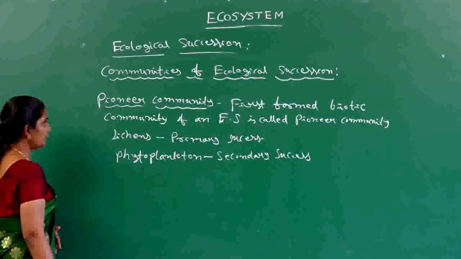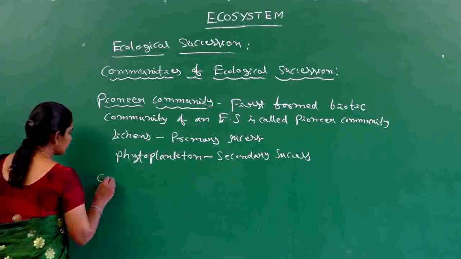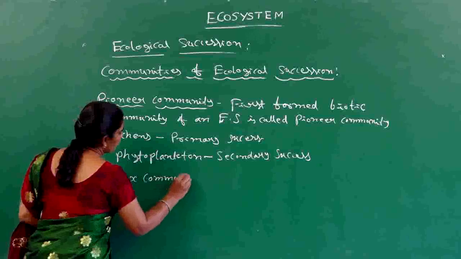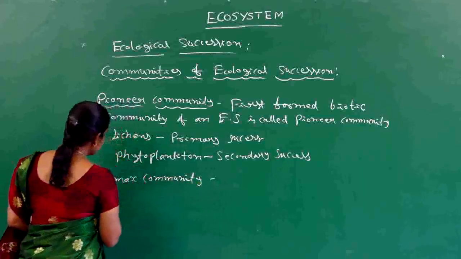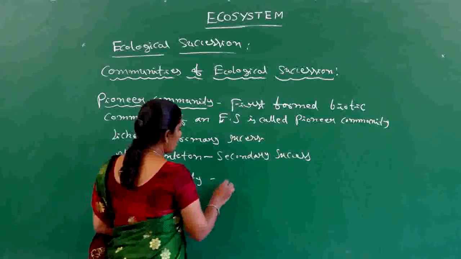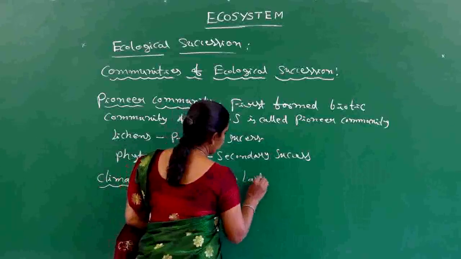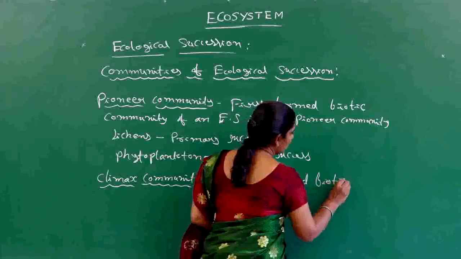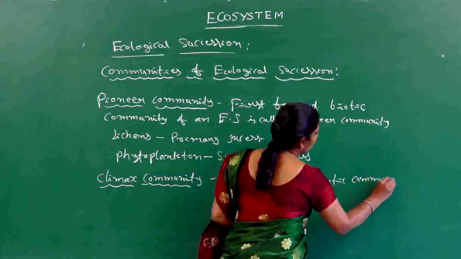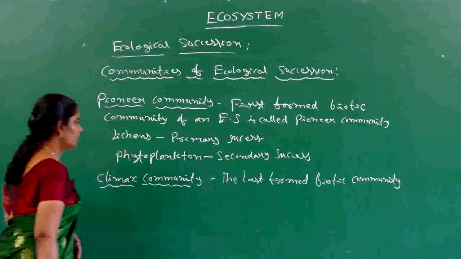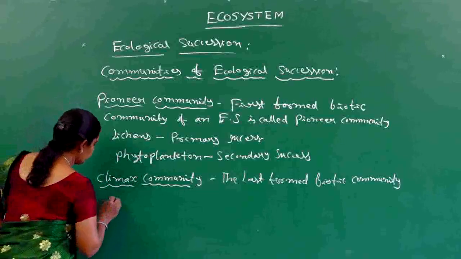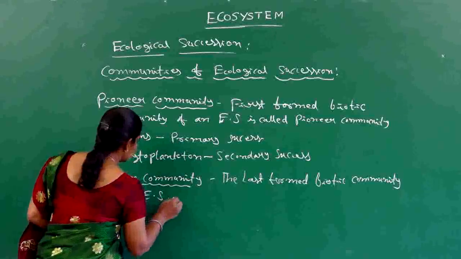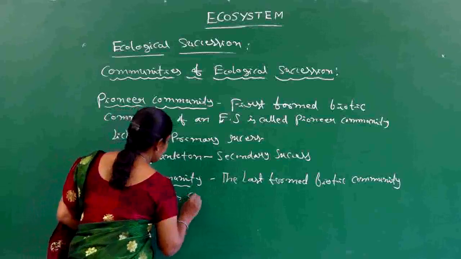The next one is the second type of community, the climax community. Climax community is the last formed biotic community. The last formed biotic community of an ecological succession is considered the climax community.